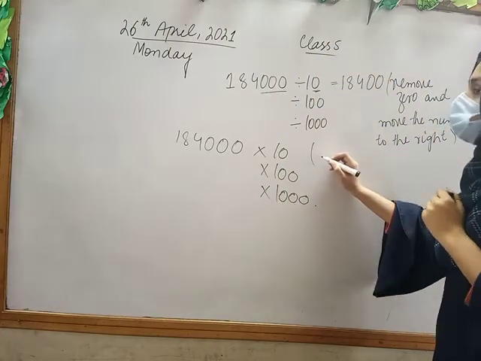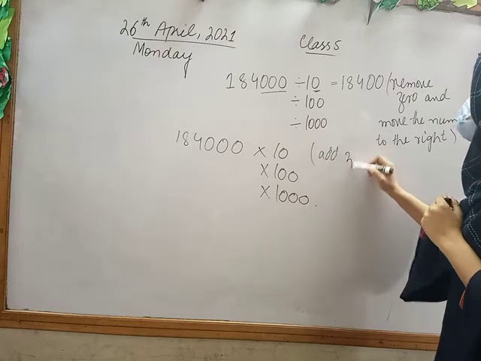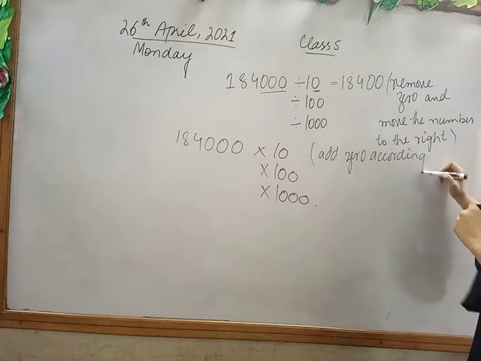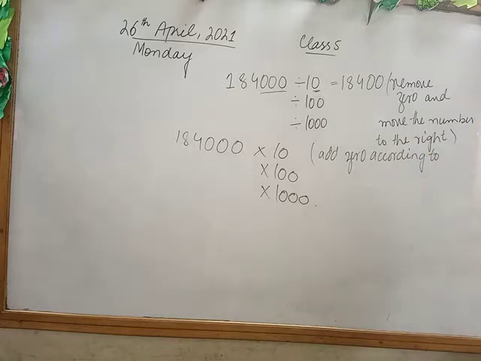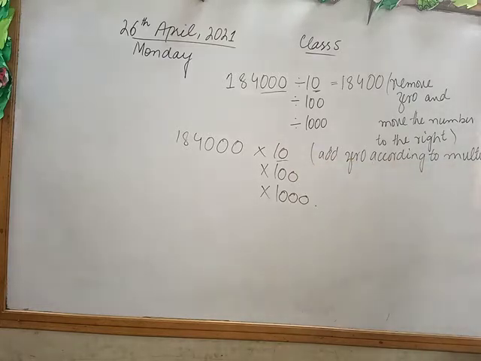In division we remove zeros and in multiplication we add zeros according to the multiplier. If we have 1 zero, we will add only 1 zero in the answer. If we have 2 zeros, we will add 2 zeros, and if we have 3 zeros, then we will add 3 zeros at the end.